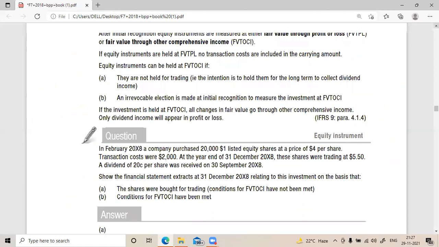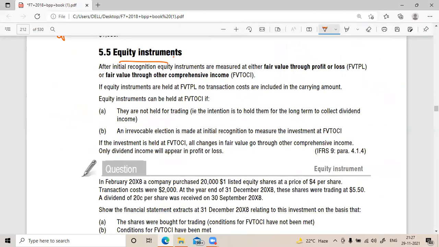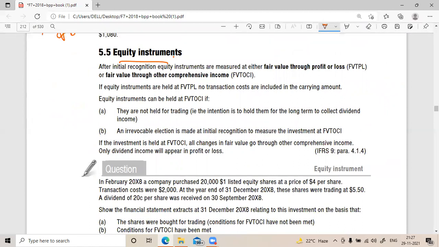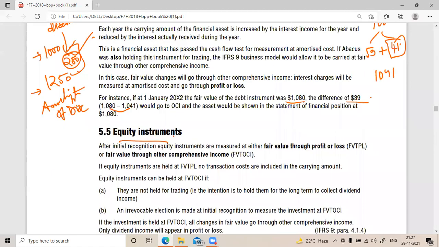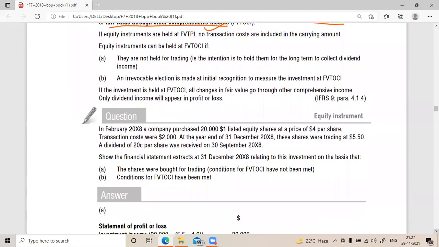Let's do one more question. We'll do equity instruments. After initial recognition, now the bond will be shown at this value. That also you should understand, because you have recognized the income. After initial recognition, equity instruments are measured at fair value through P&L or fair value through OCI. It depends what kind of security it is. If it is for trading purpose, then this. If it's held for sale, then this. It depends upon the intention the company has.